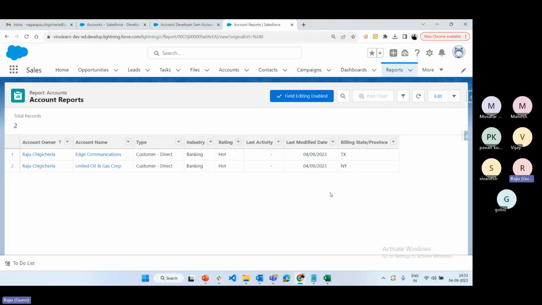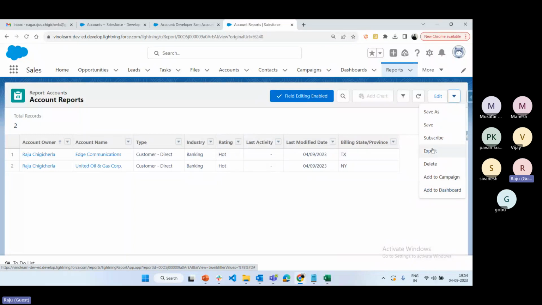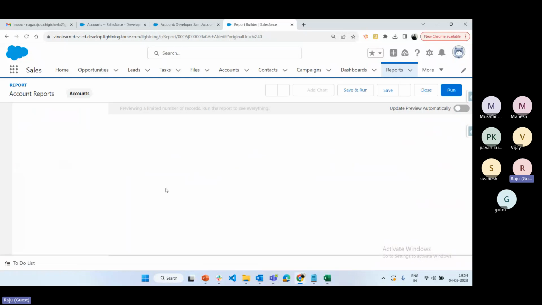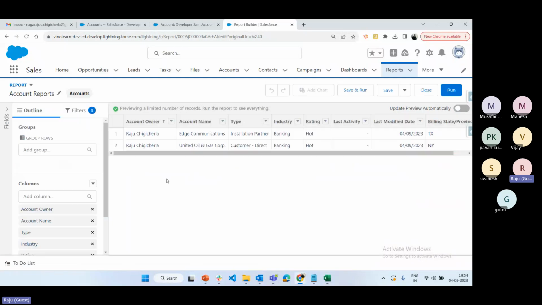Also, one more feature in Lightning is we can enable field editing. If you enable field editing, you can modify the data here if required. If you want to change the data, we can change the data within the report itself. This feature is available in Lightning, but in Classic it is not possible to modify any data. It is read only mode. So these are some advantages you have. Later we'll discuss those advantages. And here we have these many options: add to campaign, add to dashboard, export, subscribe. All the buttons we discussed are the same in Classic and Lightning. Only the creation, navigation and the UI part is different from Classic to Lightning.